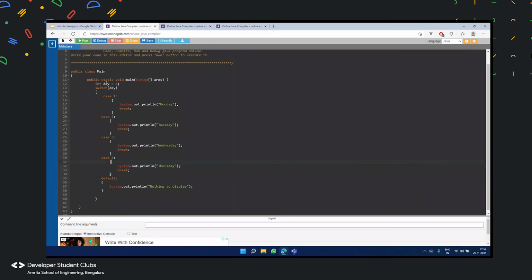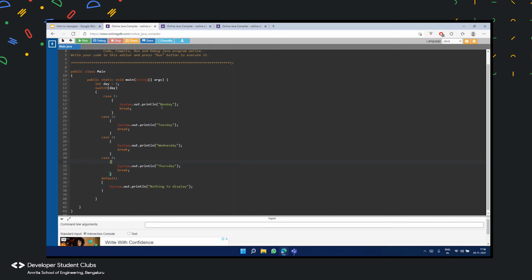That value goes to the switch, and it compares with each and every case present here. It would check the equality, whether it is 1, or 2, or 3, or 4, or none of them.